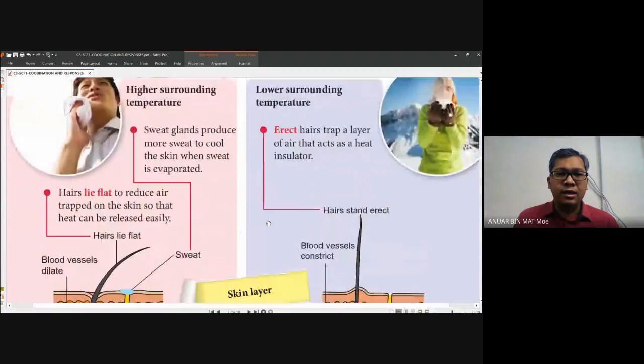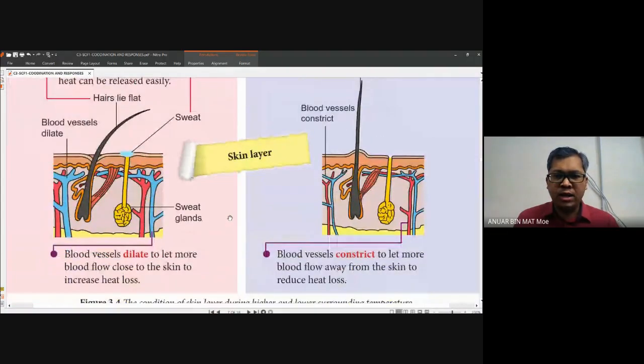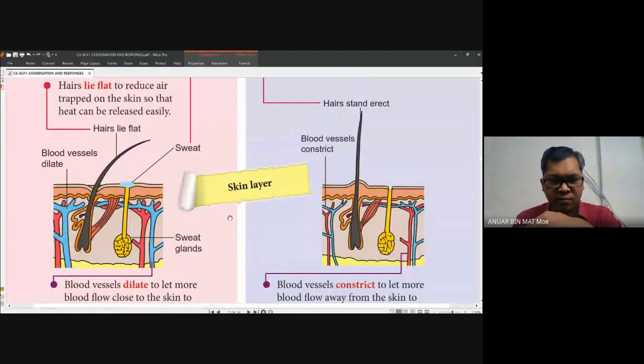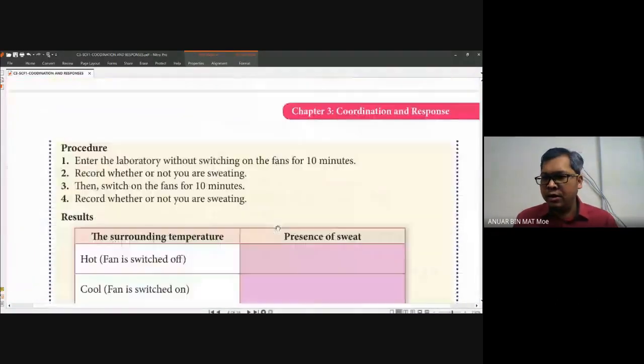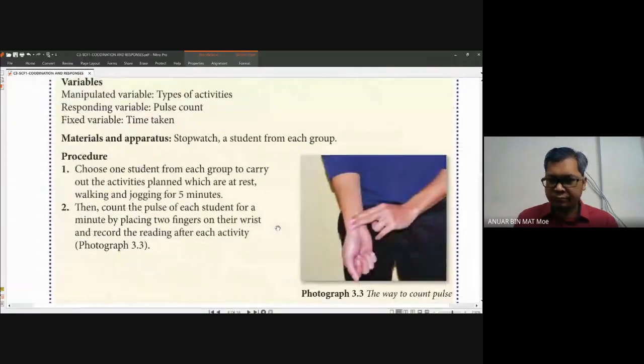What happened to the blood capillary? What happened to the hair on the body? Whether the hair is erect or flat, and whether the blood capillary constricts, becoming smaller, or dilates, becoming larger. I hope you understand that.